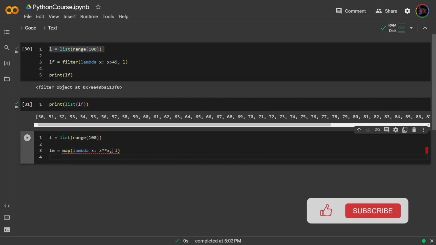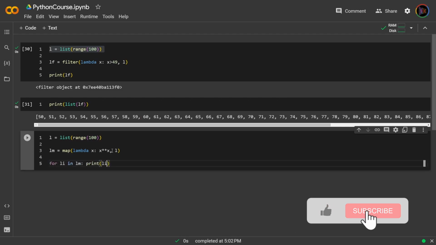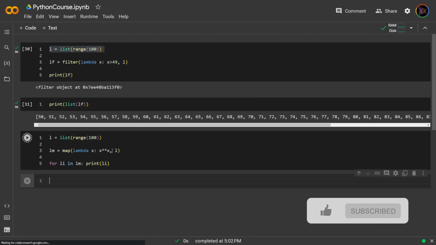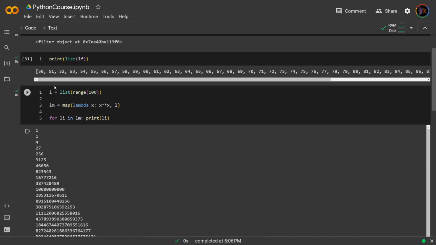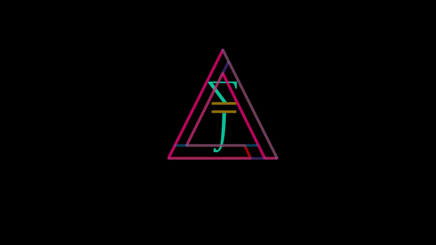So now if I do for Li in Lm and then print Li, I should get each of the new elements. And as we can see, these are exponentially getting larger and larger.